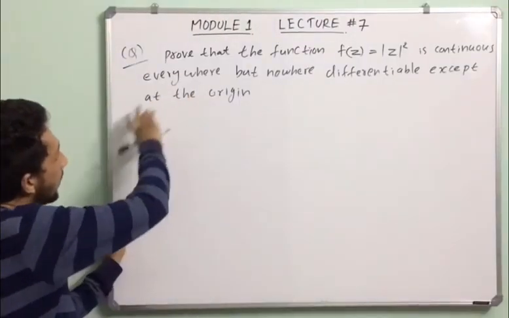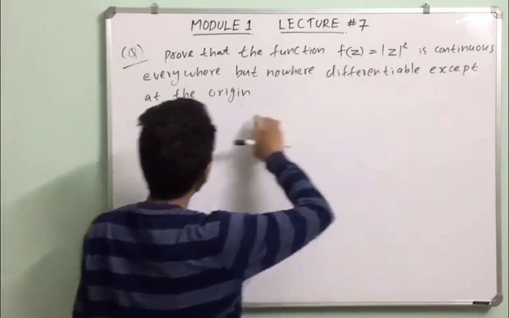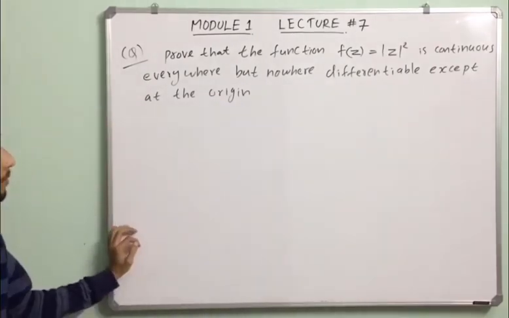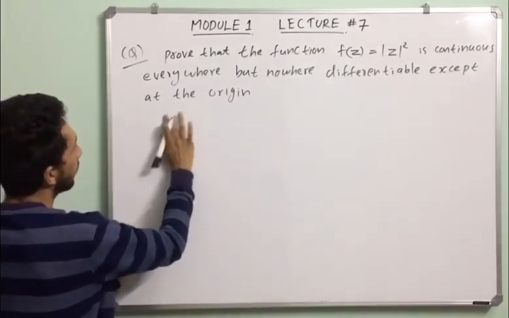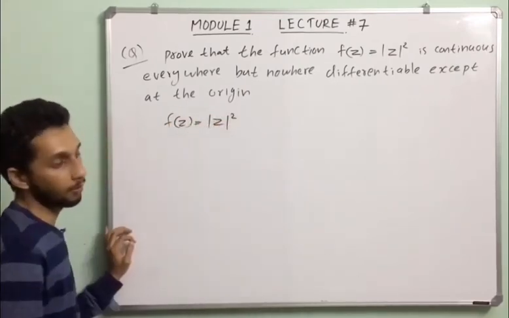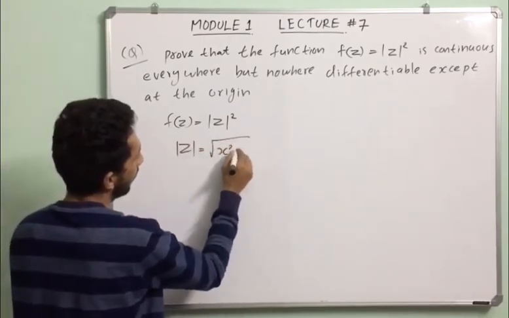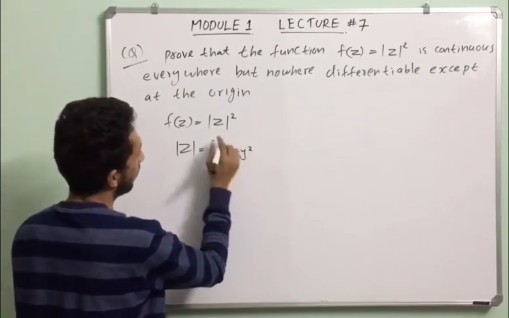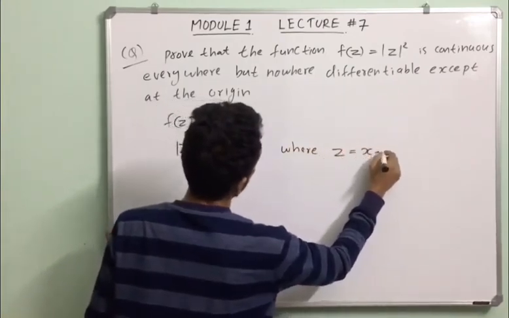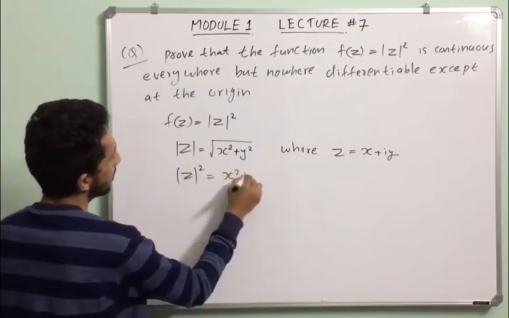Now we are going to discuss a problem. Prove that the function f of z equals mod z square is continuous everywhere but nowhere differentiable except at the origin. So our function is f of z equals mod z square. We know that mod z equals root of x square plus y square, where z is equal to x plus iy. So mod z square equals x square plus y square.